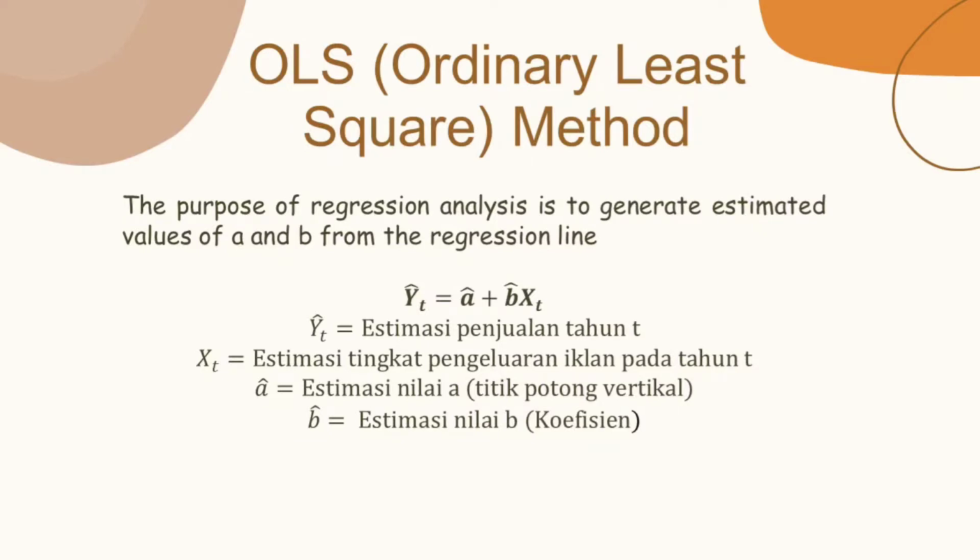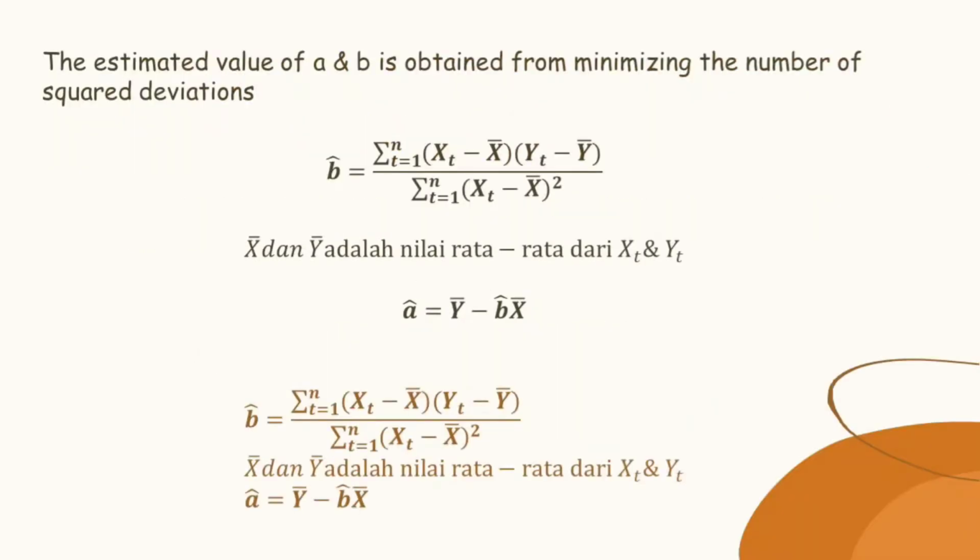Y average T equals A average plus B average times XT, where Y average T is the estimated sales in year T, XT is the estimated level of advertising expenditure in year T, A average is the estimated value of A at the vertical intercept, and then B average is the estimated value of B, the coefficient. And then the estimated values of A and B are obtained from minimizing the sum of square deviations.